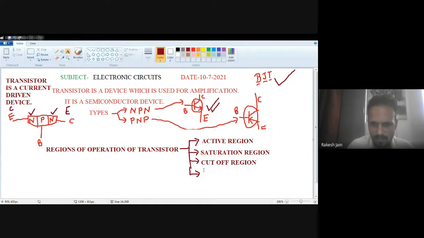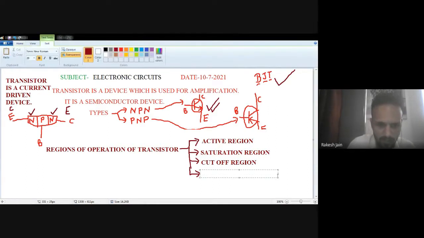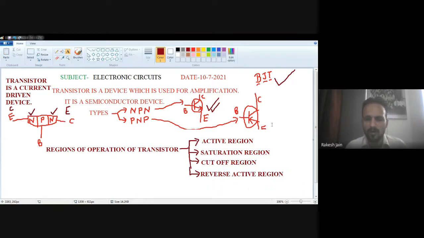The fourth one is the reverse active region. This is very important. We need to know the meaning of the active region, saturation region, cutoff region, and reverse active region, and how the transistor will work in those four different regions. That is very important.